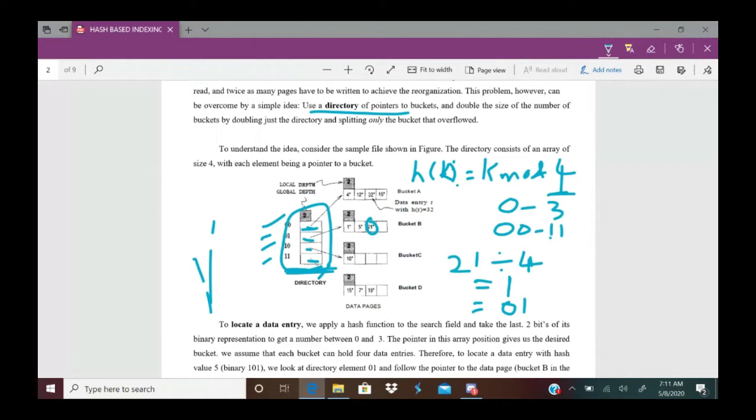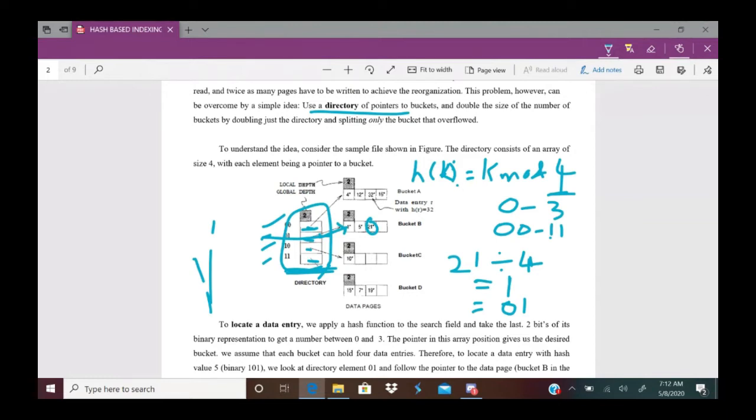Directory pointer 01 is the second pointer. The second pointer is pointing to this bucket. Now this bucket consists of index records 1, 5, 21. Now I am looking for 21, and that is found. Means my data entry location is successful. This is how we search for a record.